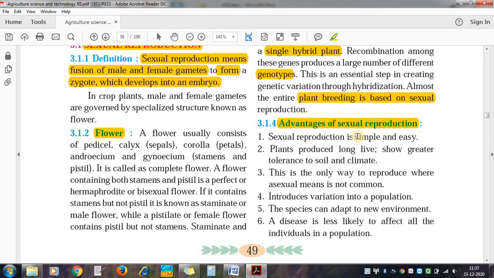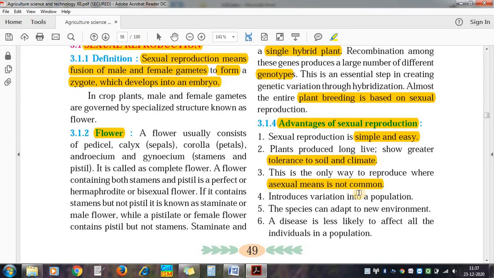This is a very simple and easy method. Then we can produce a plant which is tolerant to soil and climate. We can also use this sexual method where asexual is not common.